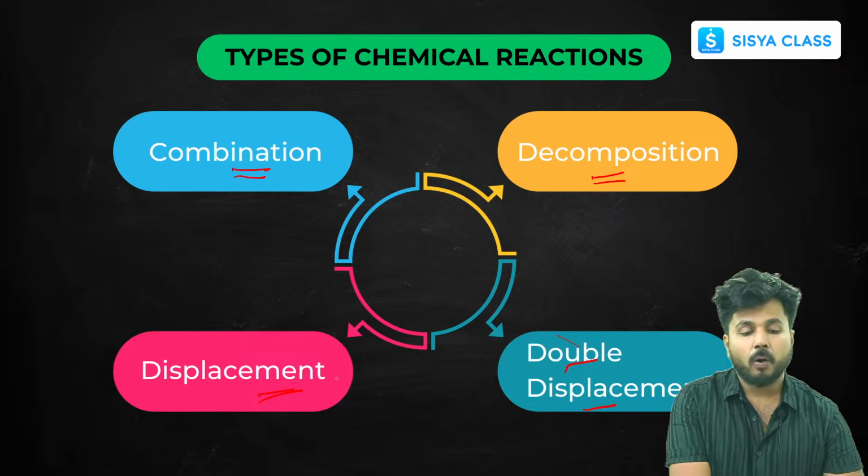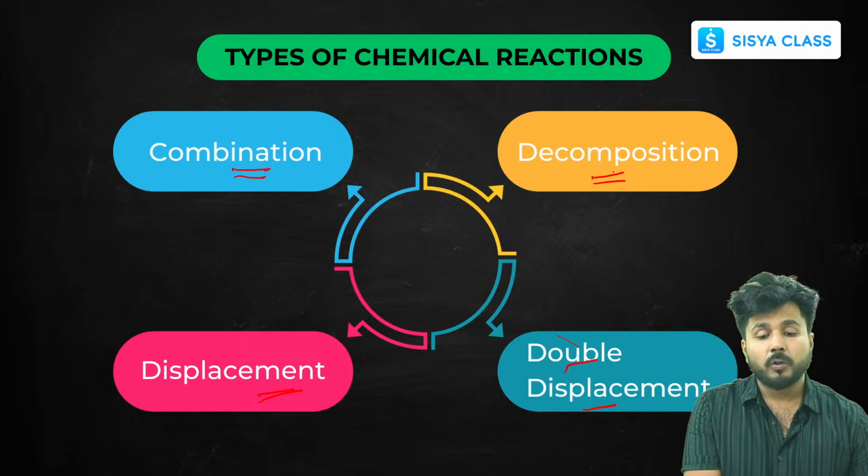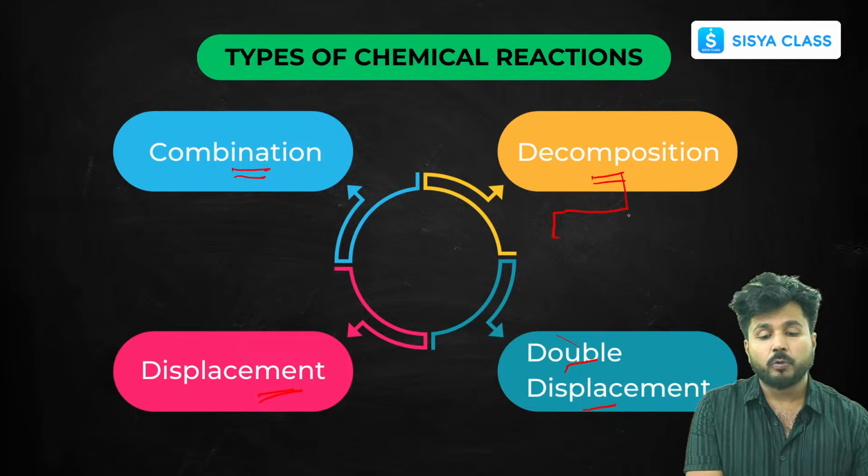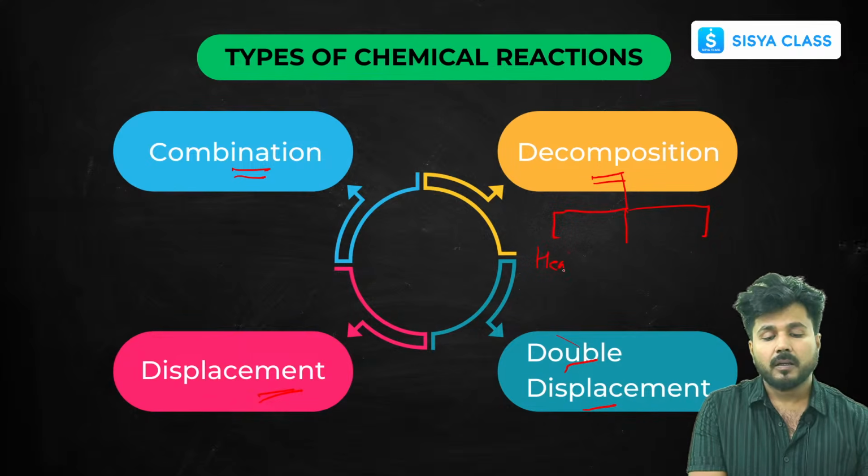Decomposition you can classify into 3 more types: in the presence of heat, in the presence of light, and in the presence of electricity. In the presence of heat, it is called thermolytic decomposition.